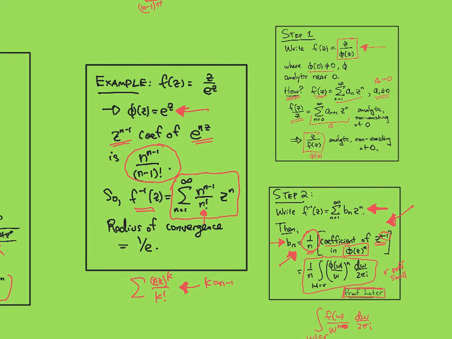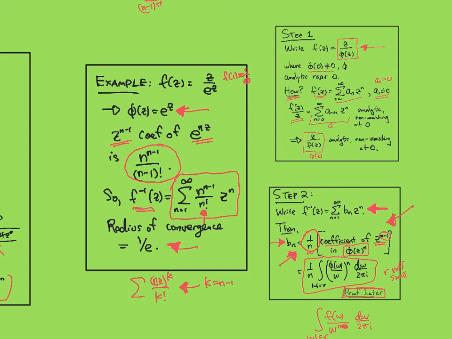And I believe for a homework problem earlier, we computed that the radius of convergence of this power series, or else the one closely related to it, was actually 1 over e. And 1 over e corresponds to the point f of 1 equals 1 over e.